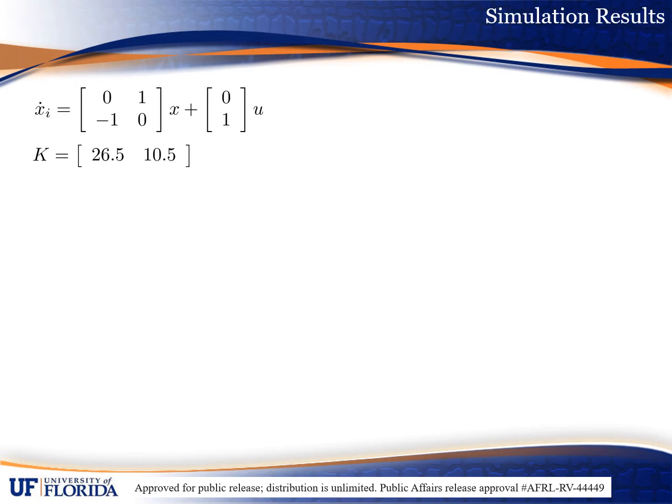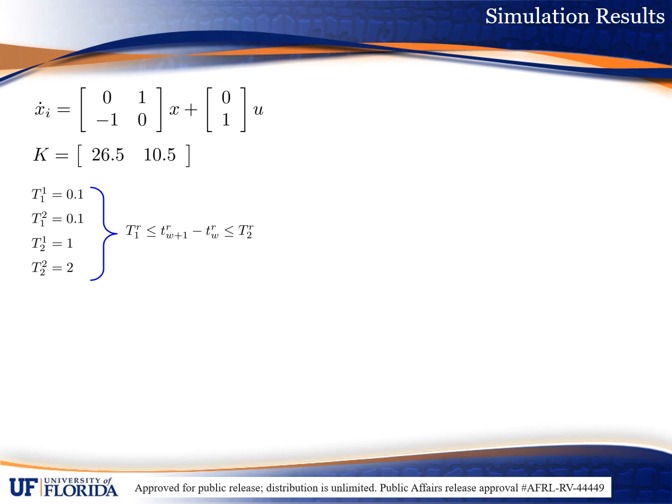Now, we present some simulation results. The dynamics of each agent in the clustered multi-agent system are presented here with a prescribed gain matrix. Note that the gain matrix K satisfies the matrix inequality in the theorem previously presented. The timer parameters are presented next, where the agents in intercluster R can communicate as fast as every T1 super R time units and as slow as every T2 super R time units.